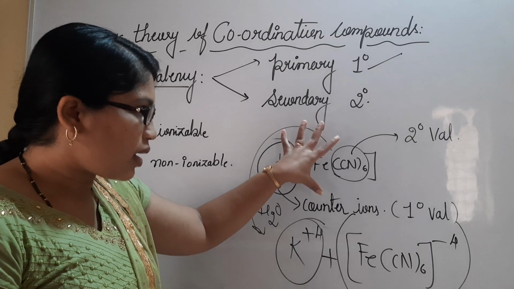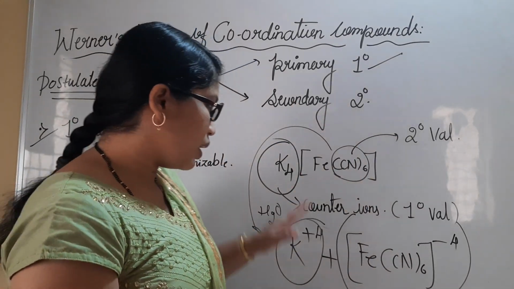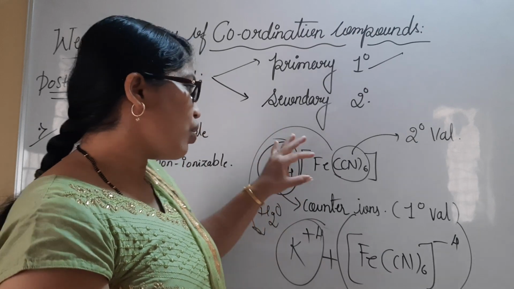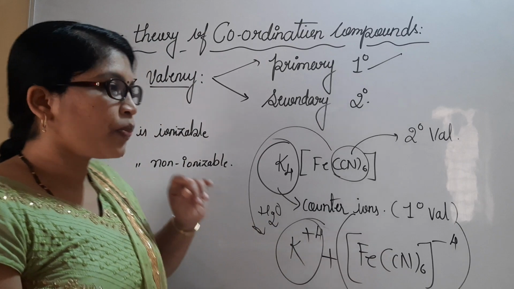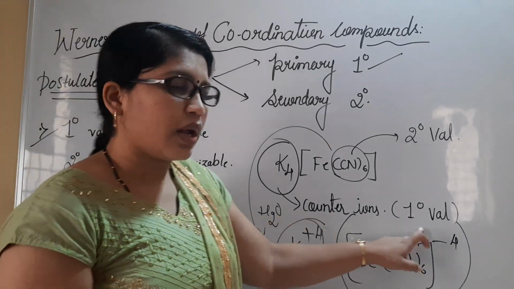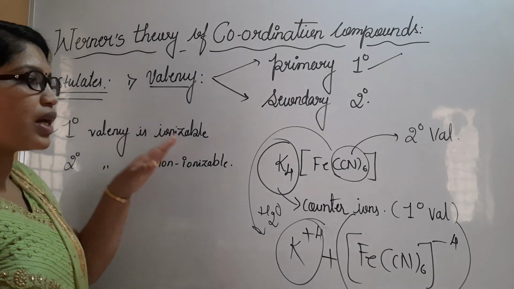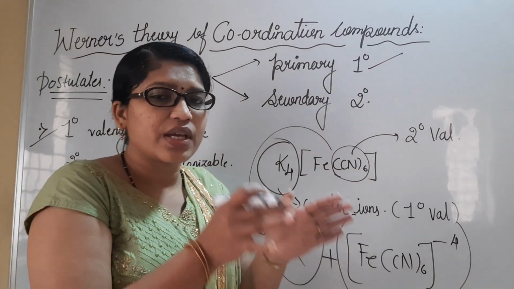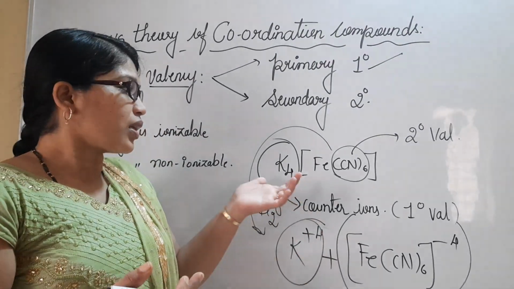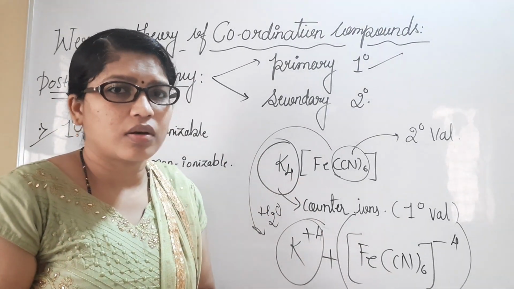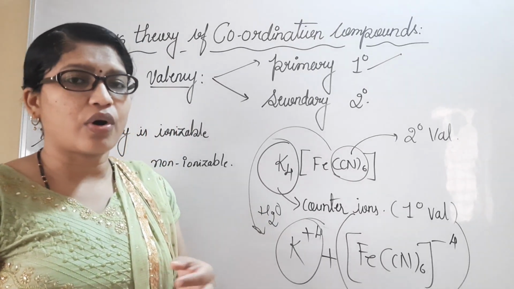When you add this coordination compound into water, it gives two parts wherein only the dissociation of the outer counter ions takes place, which are called primary valency. Primary valency is ionizable. It dissociates into its ions, that is, it loses its identity in water after dissolving.